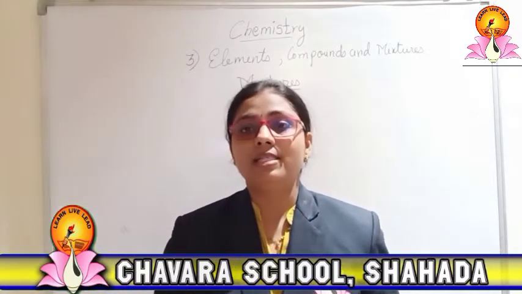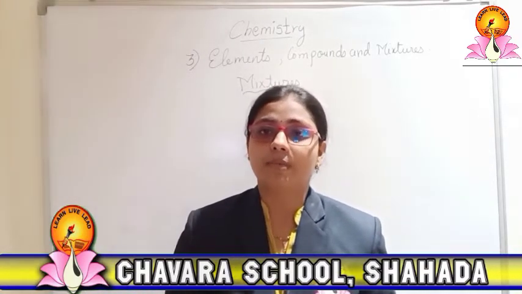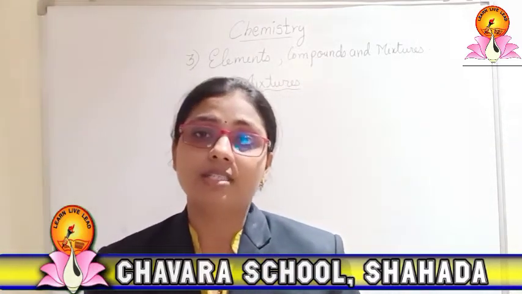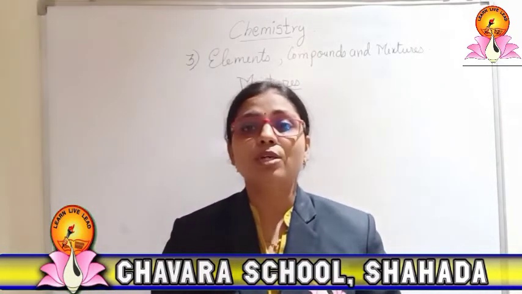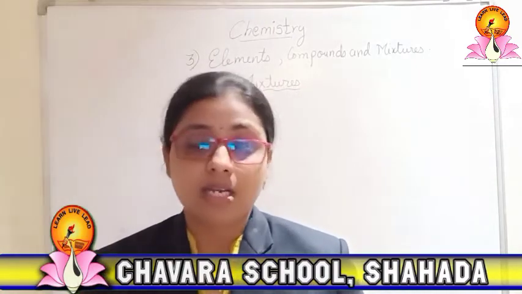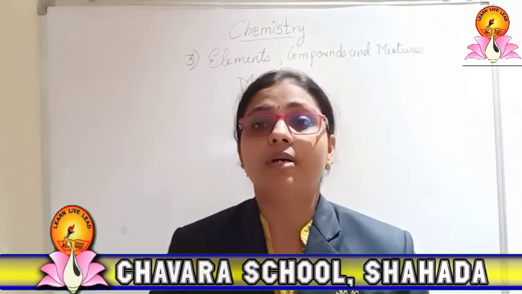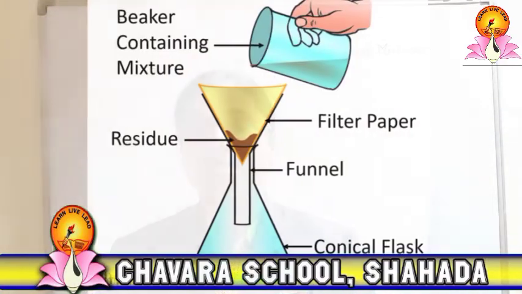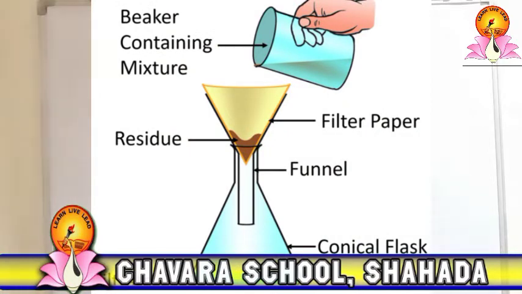Now the next method of separation of a solid-liquid mixture is filtration. Filtration is the method which is useful to filter a particular substance. How do we filter it? We take the mixture and a filter paper.